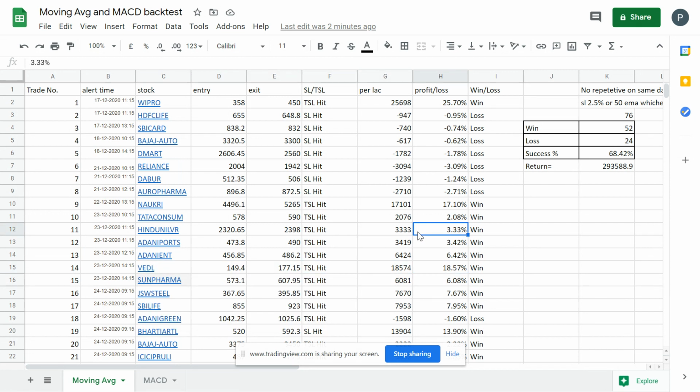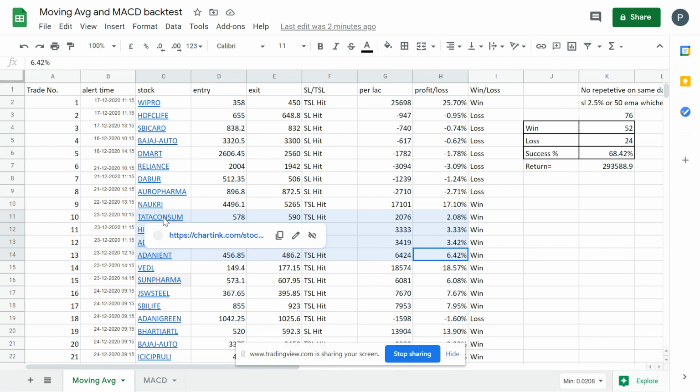Wavehell has given almost 18% return, and it has hit the trailing stop loss. But the stock is below this level, below 177 even now. So you can exit the low performing stocks early like this, and you can see 2%, 3%, 6%. These are not very good trades.